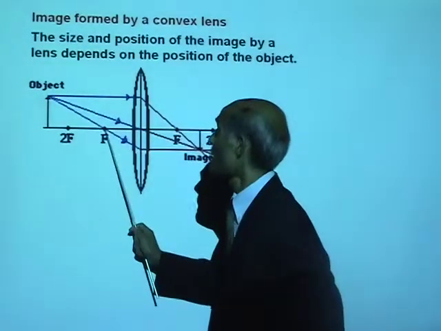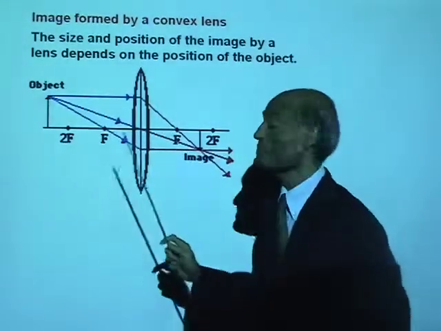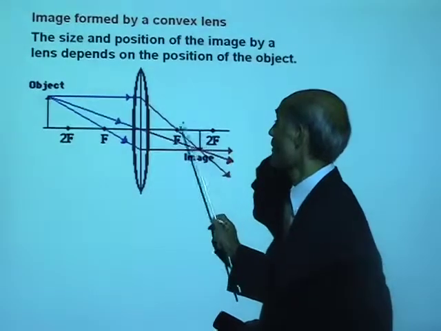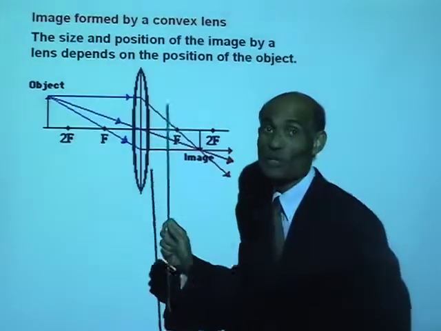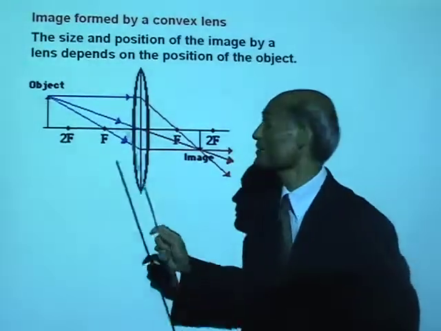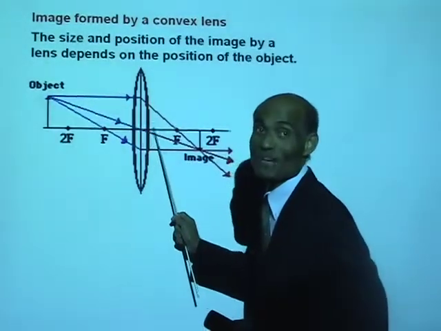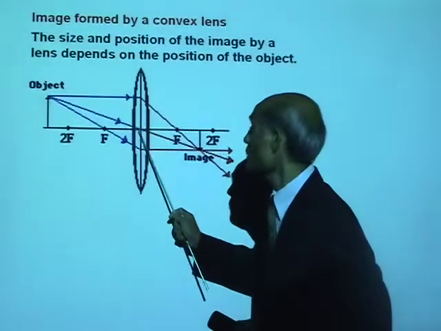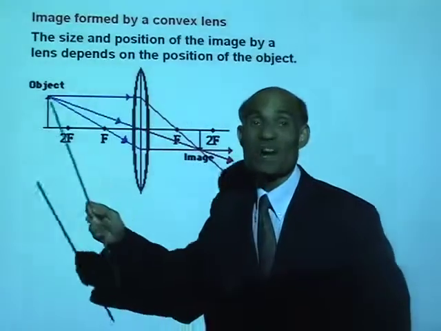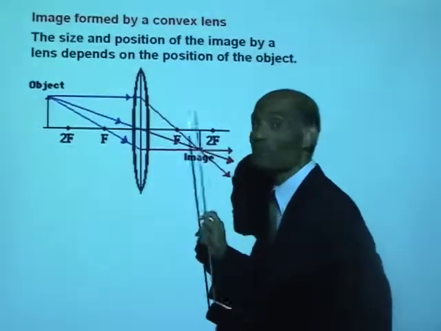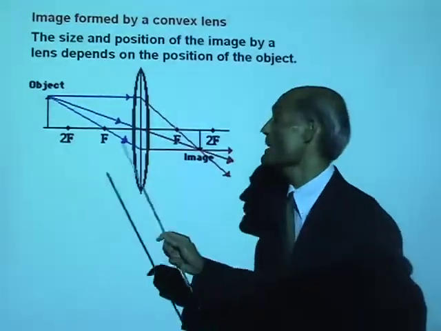Alright, now I have marked the principal focus. There are two principal foci, one on each side, and this is called a 2f. Now, if this distance is one focal length, you know what a focal length is? Focal length is the distance of the principal focus from the center of the lens. So if this is one focal length, the distance from the center of the lens to the 2f will be 2 times the focal length. The 2f for a lens is like the center of curvature for a mirror.